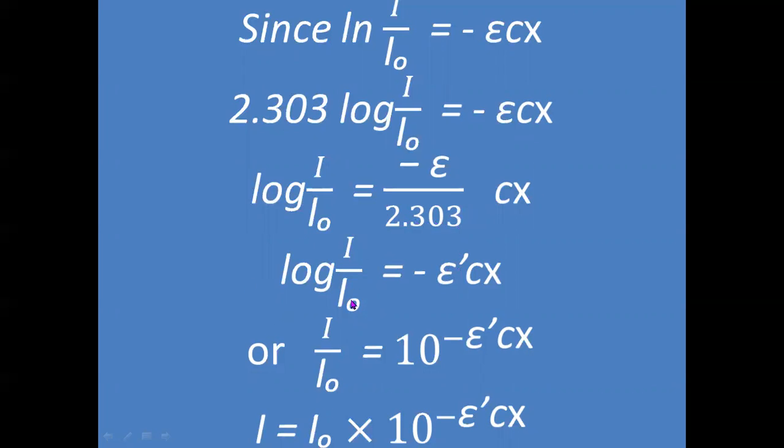So log I by I0 will become equal to minus epsilon dash into C into x. As you know, x is the thickness of the solution, C is concentration. Here epsilon dash is called the molar extinction coefficient of the solution. Only epsilon is the molar absorption coefficient and epsilon dash is the molar extinction coefficient.